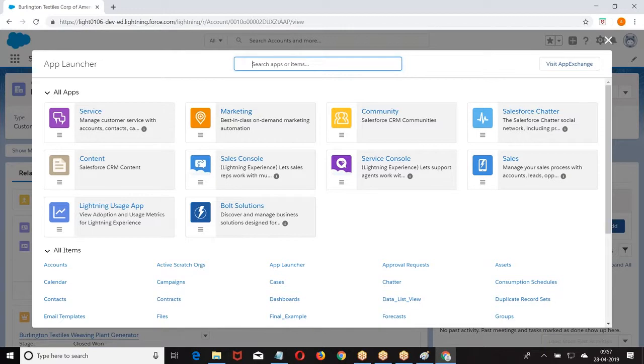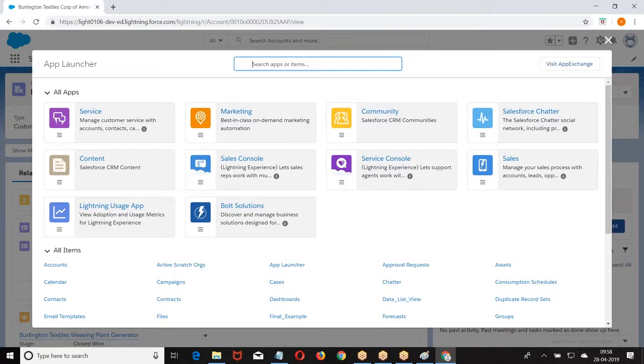At the back end, the topics which are running are the same. The process builder remains the same. Workflow rules remain the same. Approval process remains the same. OWDs and sharing rules remain the same. Your admin settings and security settings remain the same. Every concept remains the same. But how the data and functionality are presented to you in Lightning is the Lightning UI. That Lightning UI we are going to call Lightning Experience, the built-in format.